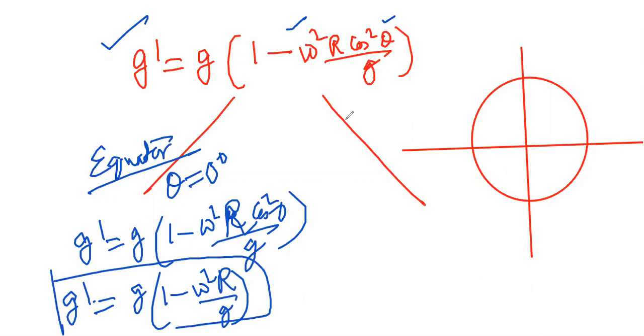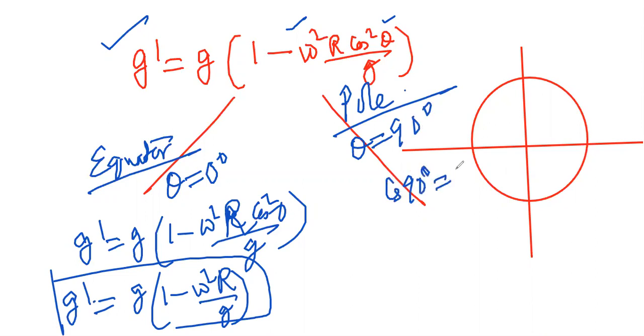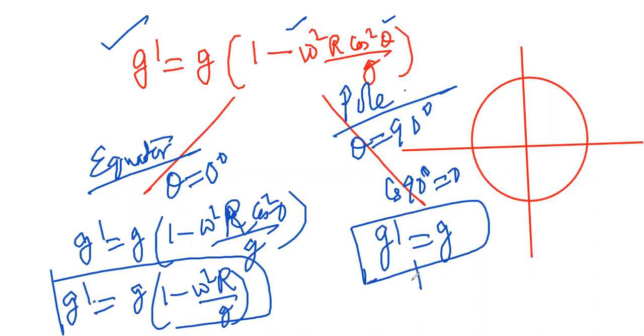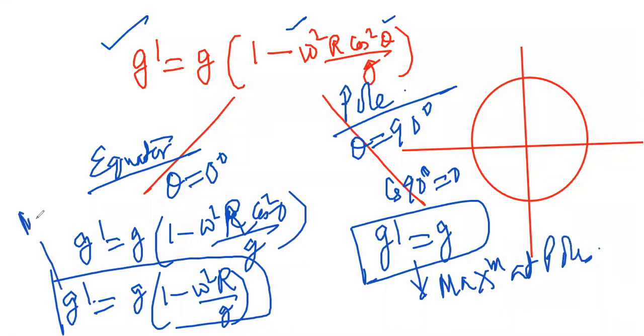Now at the pole, theta equals 90 degrees, and cos 90 is equal to 0, so this whole part becomes 0 and g dash becomes equal to g. We have already seen that acceleration due to gravity is maximum at the poles and minimum at the equator. Am I clear or not?